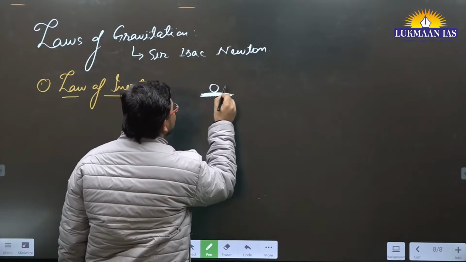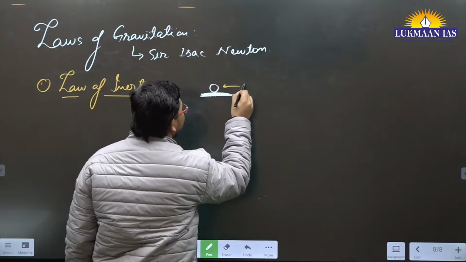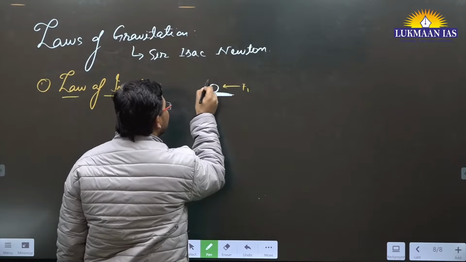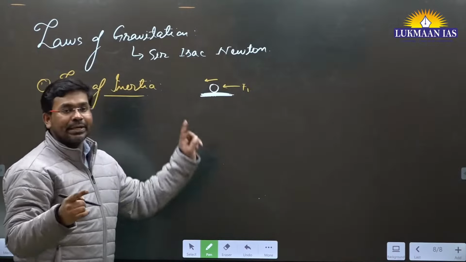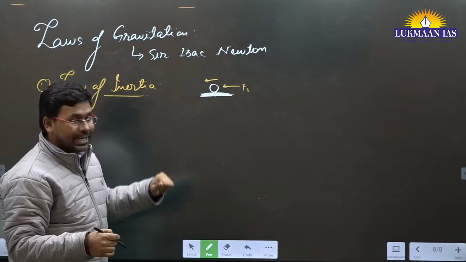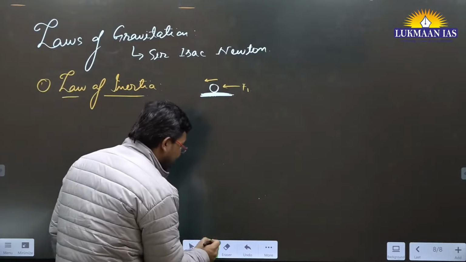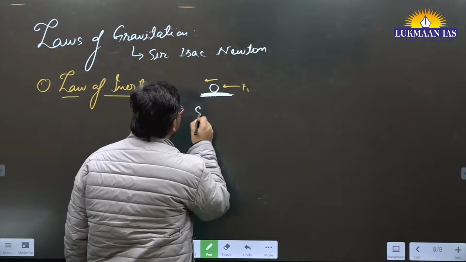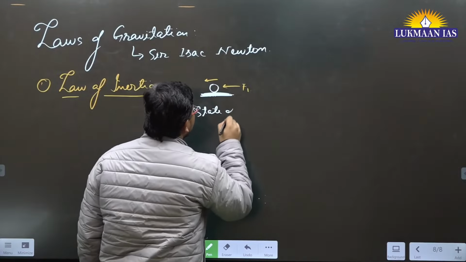If we apply some force, we are breaking the inertia of this body, and only then will this body move. This is the state of rest. This body is in a state of rest.